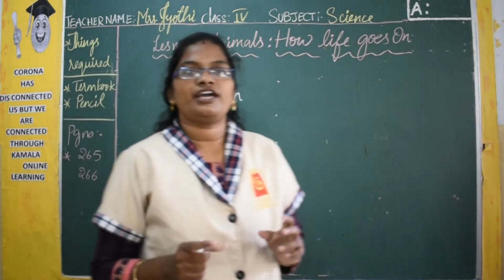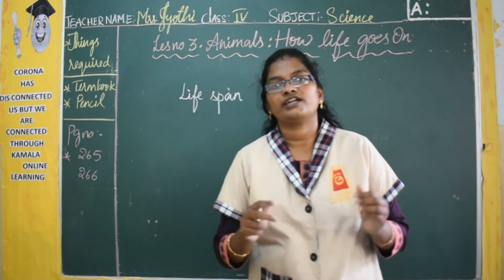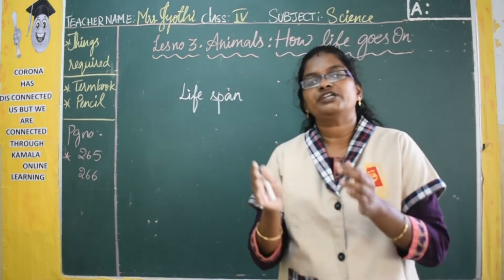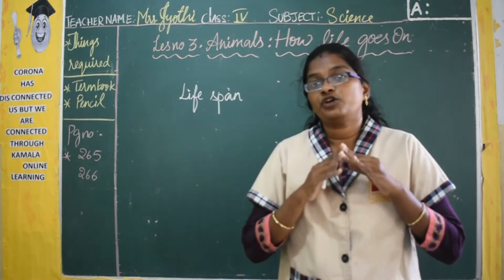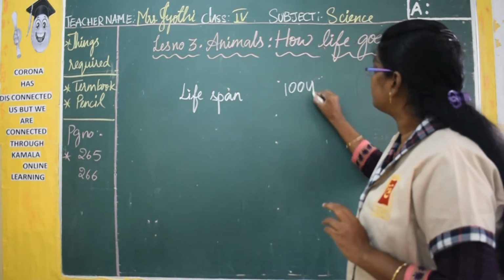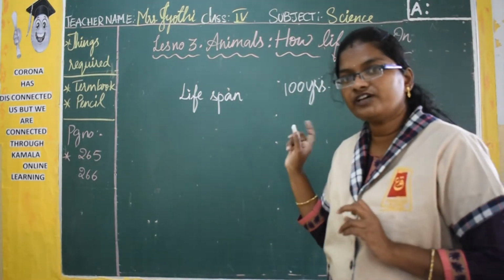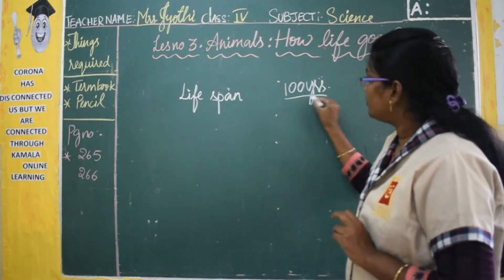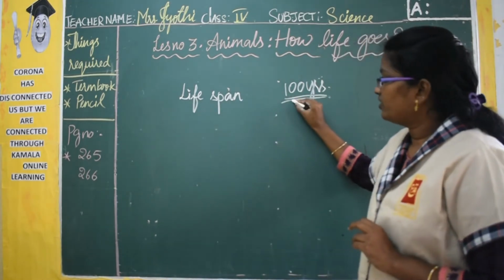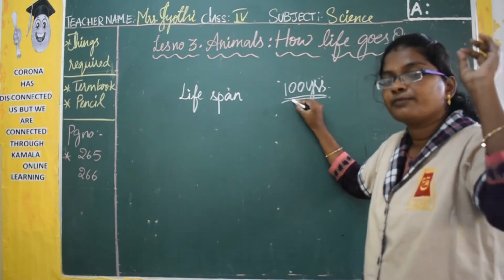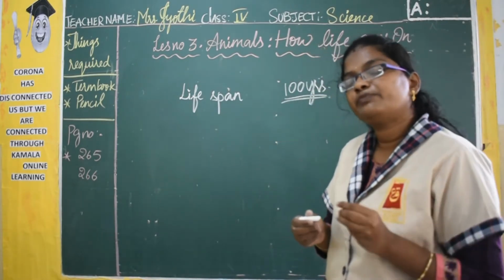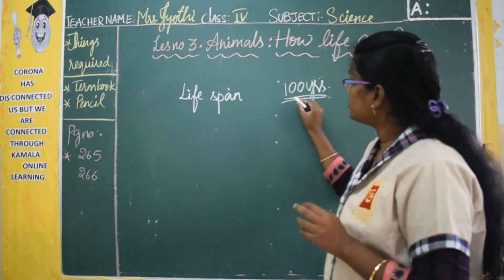So from the time a baby is born till the death, there is a certain period like 1 year, 2 years or 3 years. But for human beings it is 100 years. Generally human beings live for 100 years. So this duration is nothing but what we call lifespan. So it was 100 years before, because of the food habits of the people during that time.